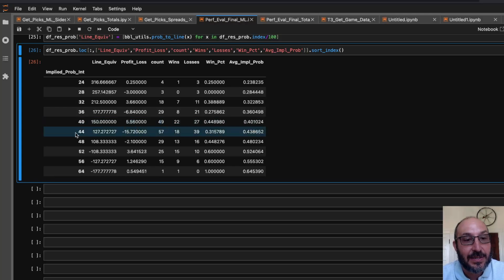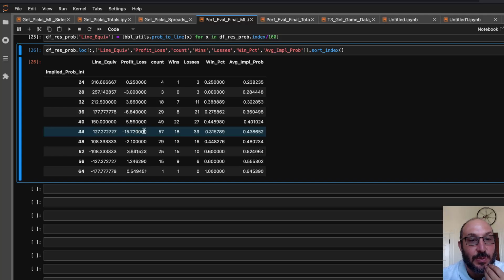And where we got creamed, interestingly, was underdogs in general, but it was really like this range was particularly bad. So when we were betting at around 120 to 140, this is where we got creamed.